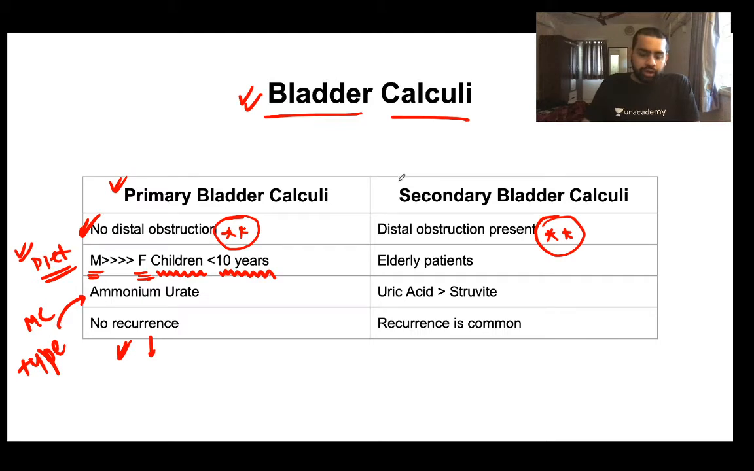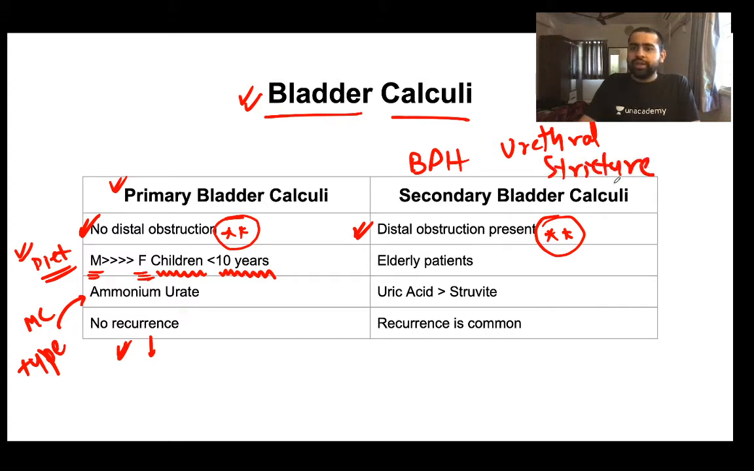Now let us talk about the secondary bladder calculi. Now what happens in the secondary bladder calculi? This is formed because of some or the other distal obstruction. So what do you understand by the distal obstruction? Let's say the patient is having BPH. Let's say the patient is having urethral stricture. Okay, so there is a urethral stricture, or due to any reason, if at all there is any kind of a distal obstruction, and in the presence of a distal obstruction there is a formation of a bladder calculi, you refer to it as a secondary bladder calculi.